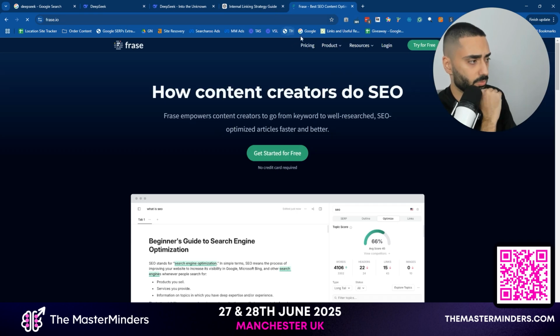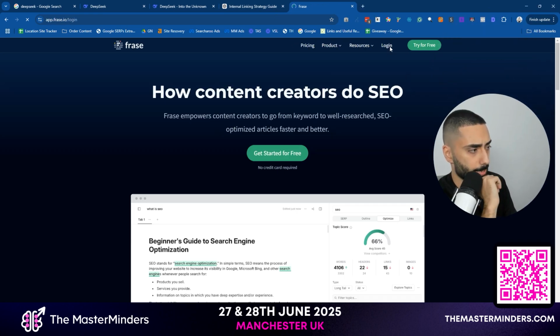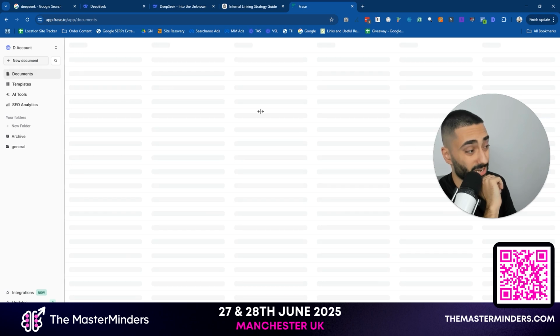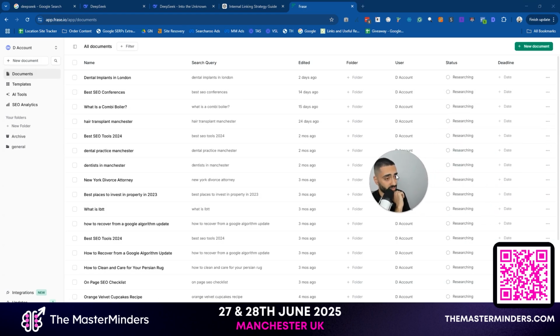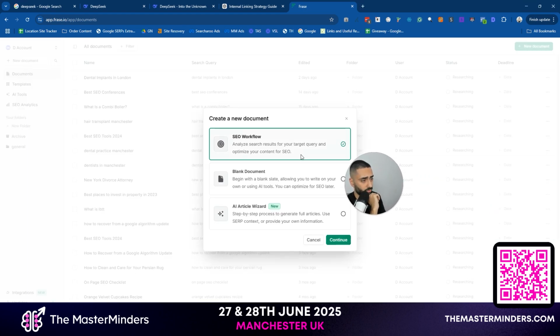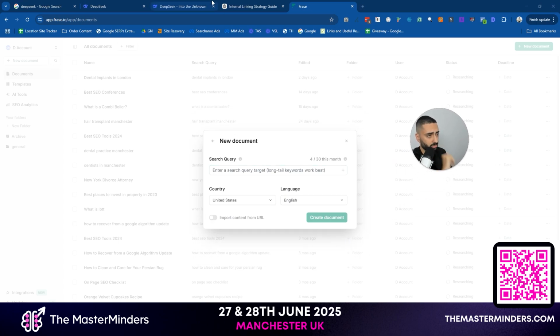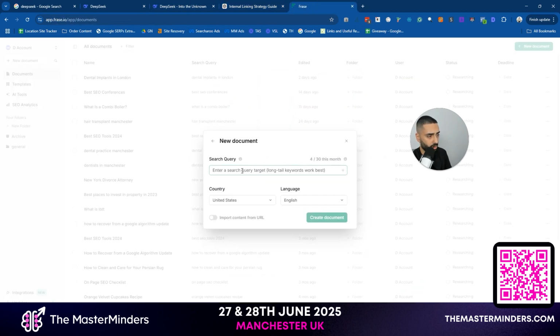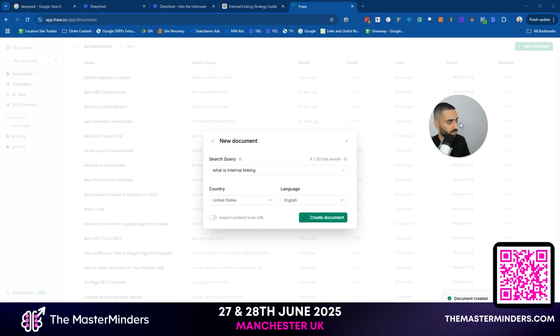So for this, we're going to use phrase.io. If you have never used this before, it basically just gives you an SEO score, very similar to Surfer SEO. So if I just click on new document, we'll click on continue, and what is internal linking is our seed article. We'll keep it as US and we'll click on create document.